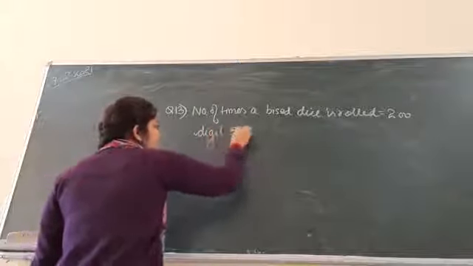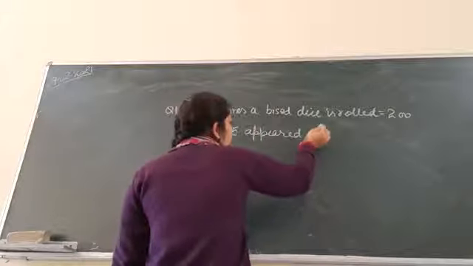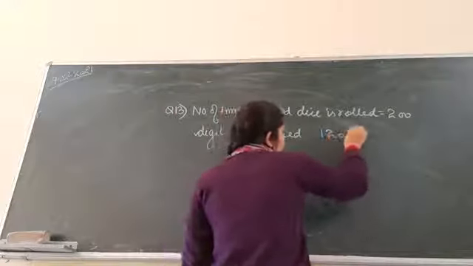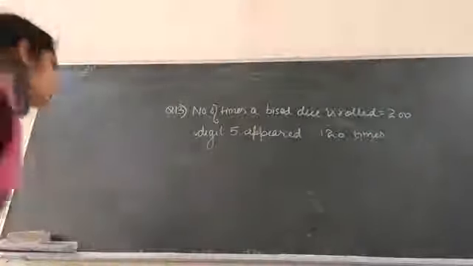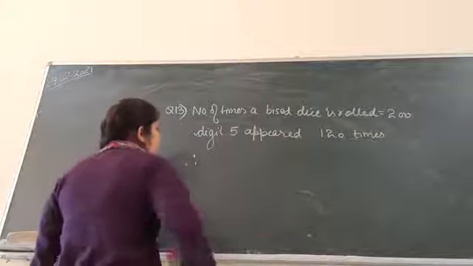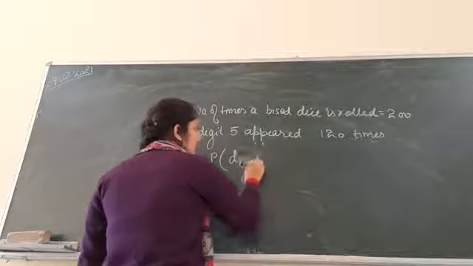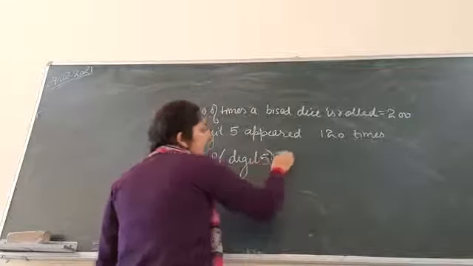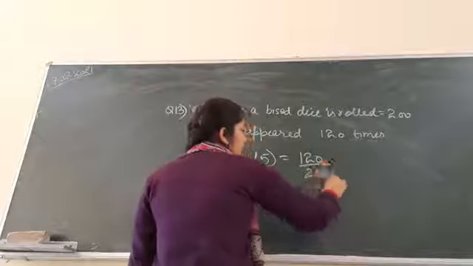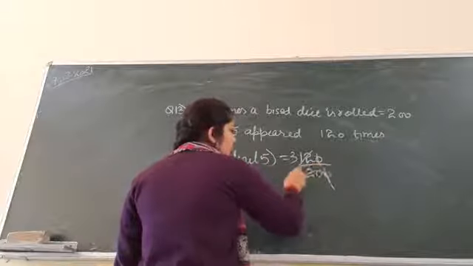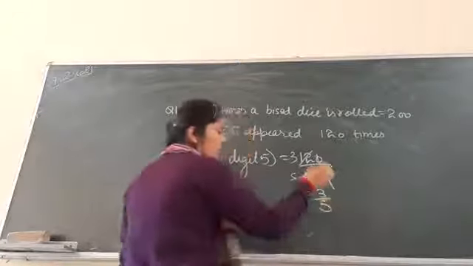Digit 5 appeared 120 times, right? Therefore, probability of digit 5 is equal to 120 over 200. 4 3s are 12, 4 5s are 20. That is 3 over 5.